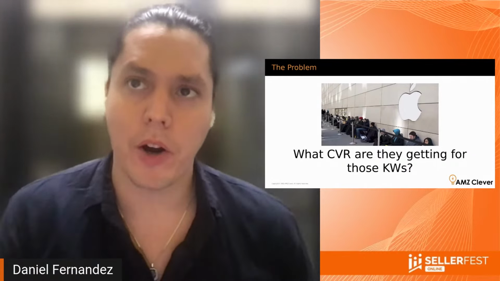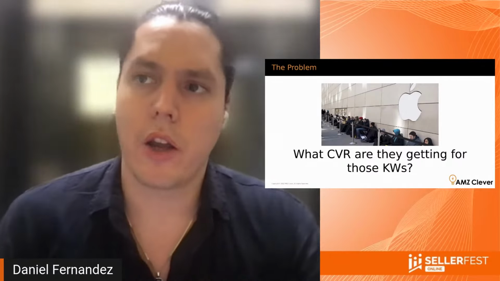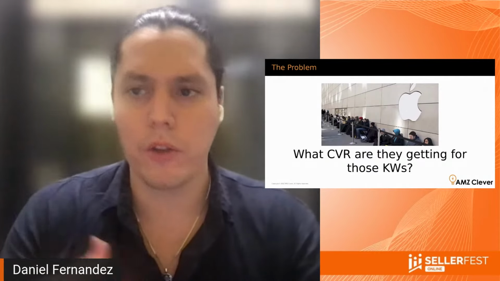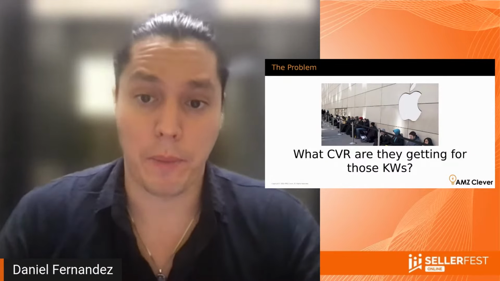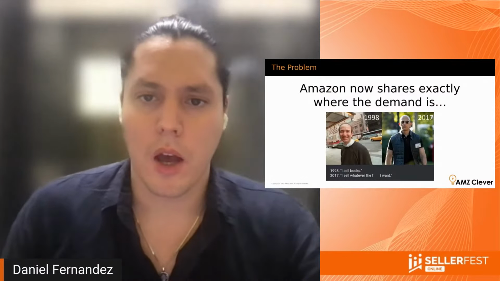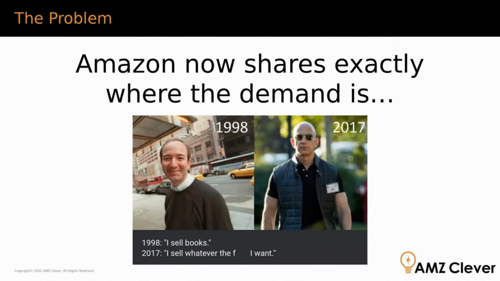And the best part is that, as I was showing in a previous slide, this is no longer coming from outside sources or tools. This is actually data that Amazon is giving you, so it's coming right from the source. It looks like in the last few months Amazon had some board meeting and decided it was time to share all the data they have been keeping away from sellers for many years.